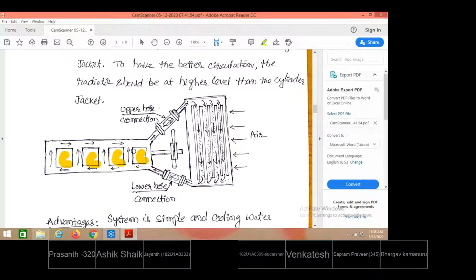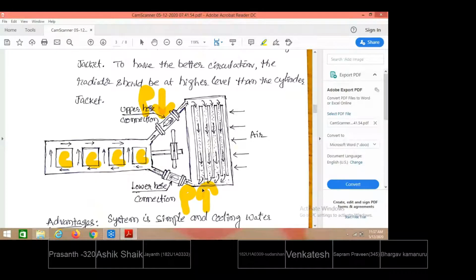So hot water, by increasing the temperature, the density will come down. So the density of water here is more, the density of water here is lesser. Due to the density difference that is created from here to here, natural circulation of water flow takes place, but that will happen in a very slow manner. So the circulation of water is very slow. That depends on the net temperature difference maintained. The smaller the temperature gap, the smaller will be the buoyancy force that is established for circulation of water.